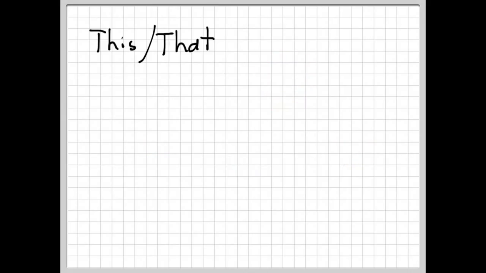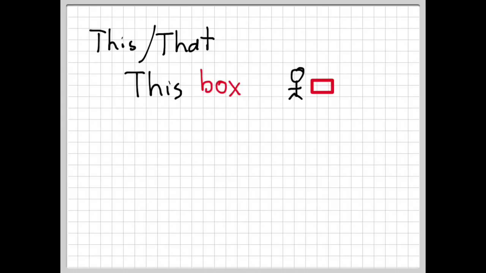Now, these are not prepositions of place, but they are used to show objects and where they are located. For example, this box, being the red box that is close to me, is red. This box is red.